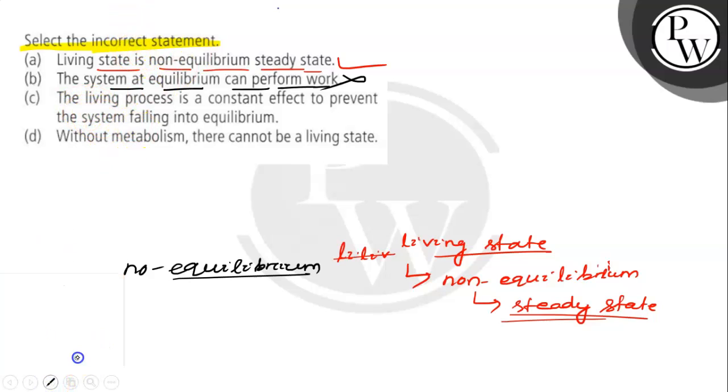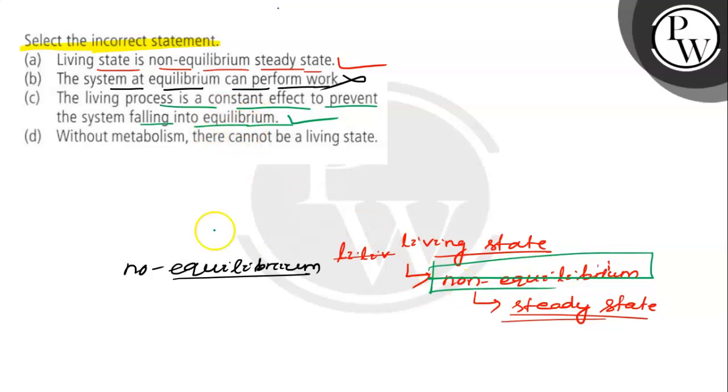So C says that the living process is a constant effort to prevent the system from falling into equilibrium. So this one is correct. How is this one correct? Because the living system can work in the non-equilibrium state. When equilibrium occurs, the living system cannot work.